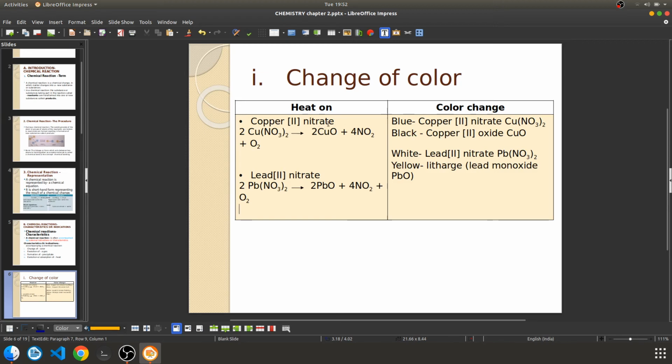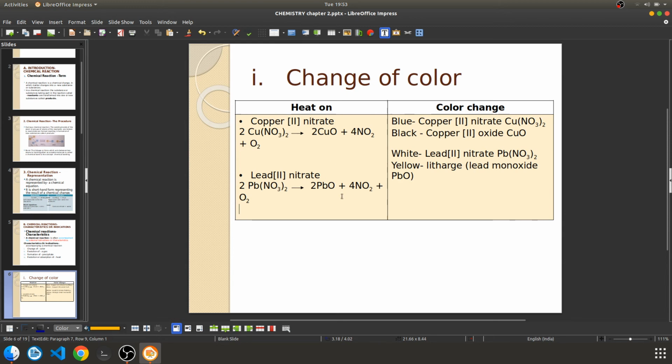This shows that this is the indication in this reaction, the color changes and the product has been formed. Okay, lead 2 nitrate. Even here one substance is there on the reactant side. So basically lead nitrate, when heated up, forms litharge. Litharge is nothing but lead monoxide.